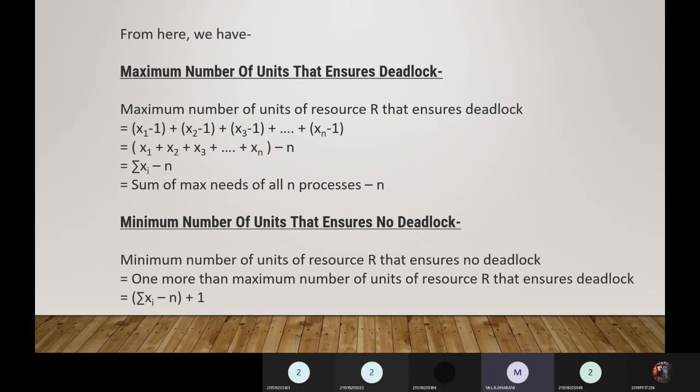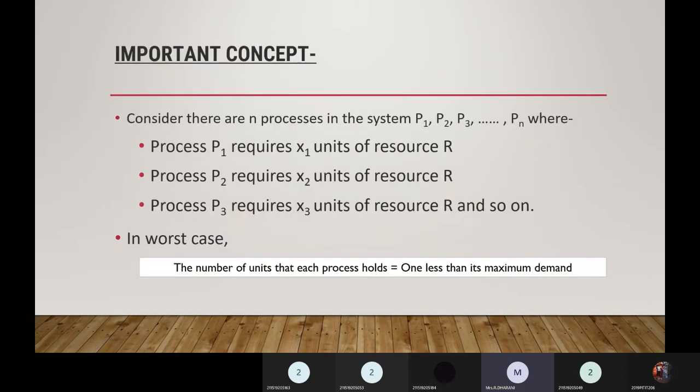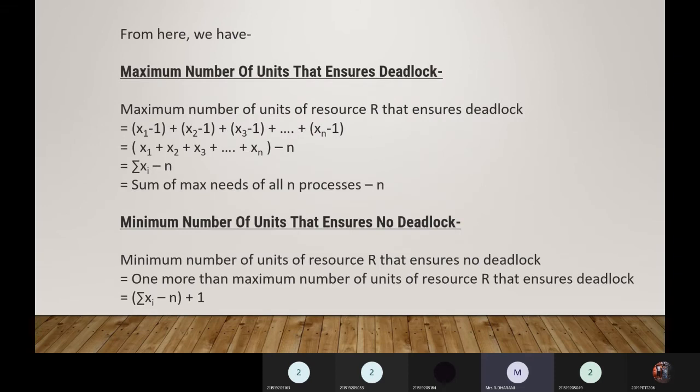In the worst case, each process holds 1 less than its maximum demand, so this will create a deadlock. So the maximum number of units of resource R that ensures deadlock is equal to x1 minus 1 plus x2 minus 1 plus x3 minus 1 till xn minus 1, and taking all this we get x1 plus x2 plus x3 till xn minus n, that is, summation of xi minus n.